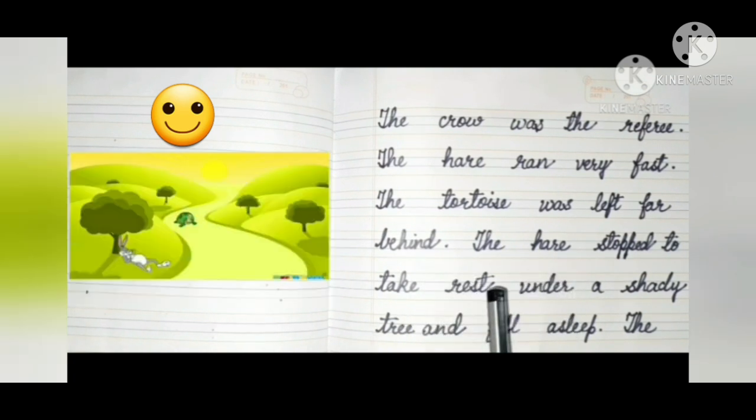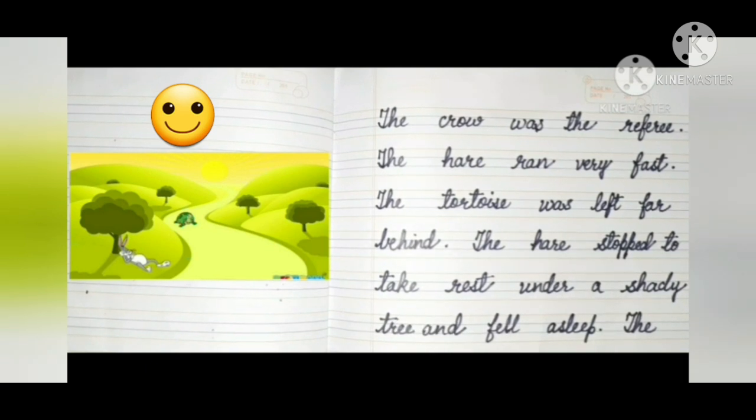Okay, the hare stopped to take rest under a shady tree and fell asleep. So what happened, children? The hare ran very fast and the tortoise was walking slowly and was left far behind. At one place, hare stopped and looked back. He saw the tortoise very far behind. He thought, let's take the rest. So hare stopped to take rest under a shady tree.